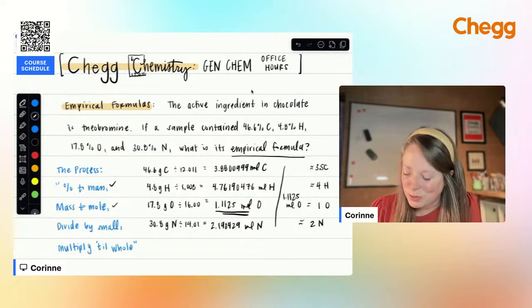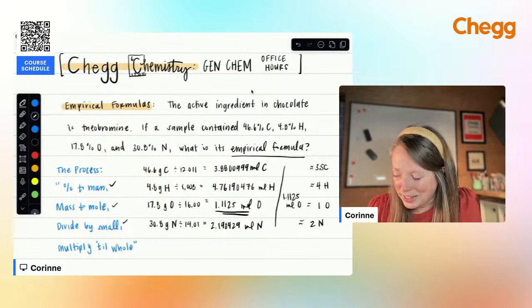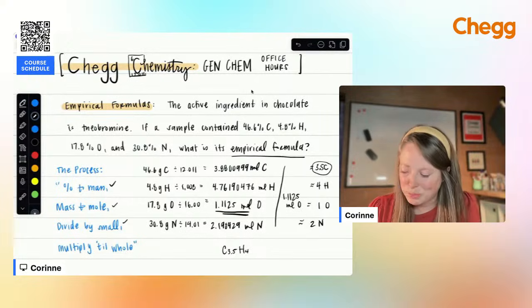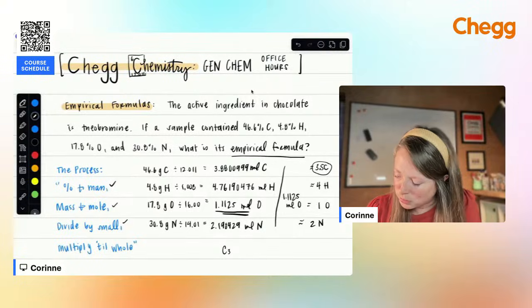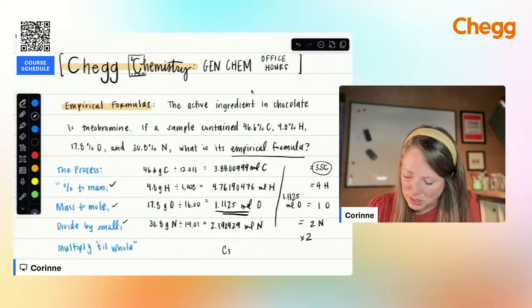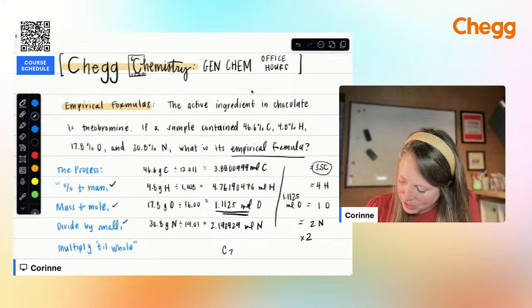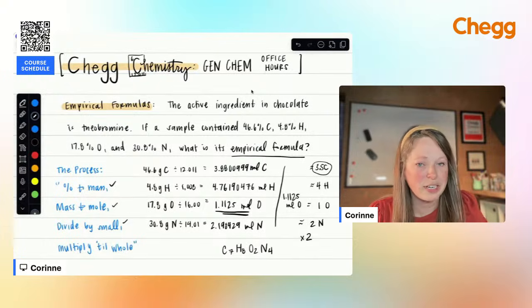So now we've done that third step. We've divided each of these quantities by the smallest number. Now we want to multiply until we get to a whole number. So looking at carbon, unfortunately, we can't have 3.5 carbon, right? You can't have C3.5H4. So instead, we're going to multiply each of these quantities by 2 to get to our whole number. So we multiply everything times 2, and that gives us our empirical formula of, let's see, sorry, C7H8O2N4. All right, so that is the process of finding an empirical formula.